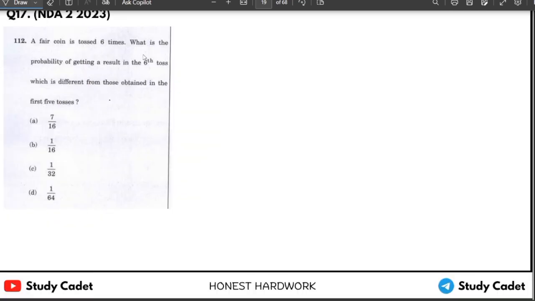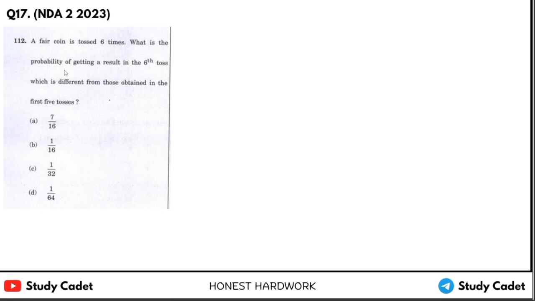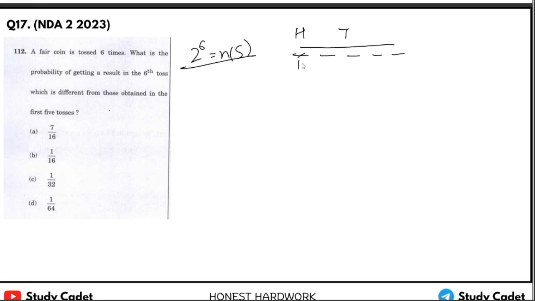A fair coin is tossed 6 times. What is the probability of getting a result in the 6th toss which is different from those obtained in the first 5 tosses? Six times means 2 to the power 6, it is our sample space. Now for the 6th toss to be different, the first 5 tosses should be either all heads or all tails.